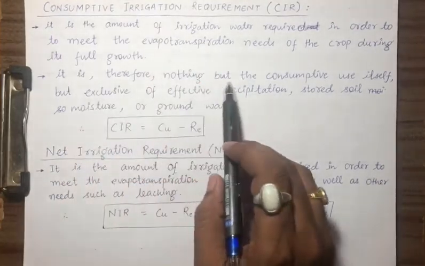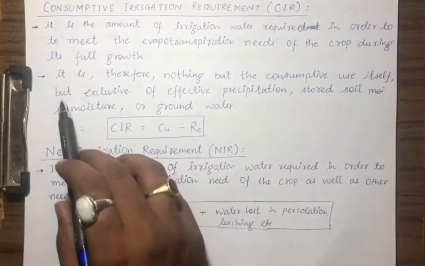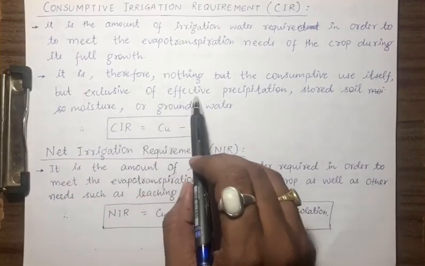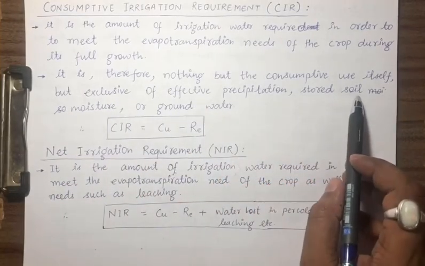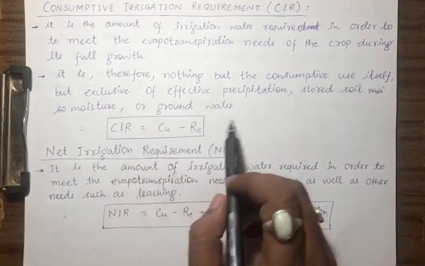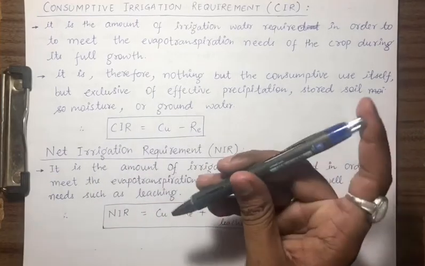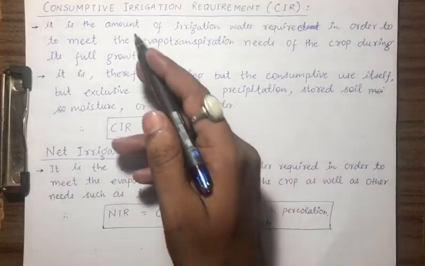It is therefore nothing but the consumptive use itself, but exclusive of effective precipitation, stored soil moisture or groundwater. So we can say that CIR is CU only.